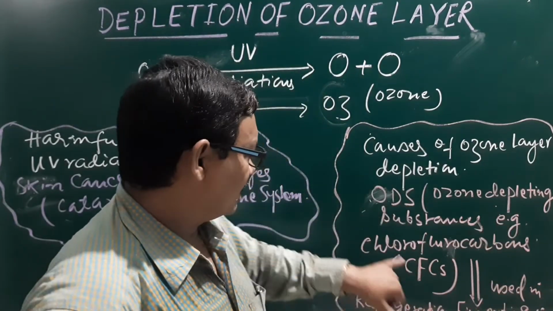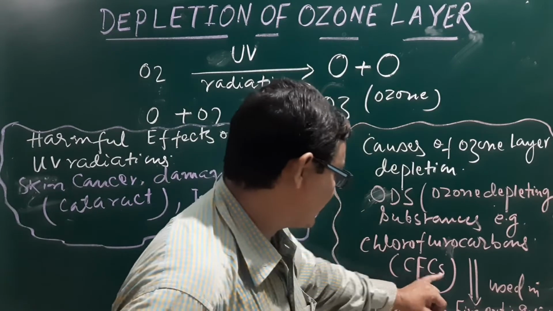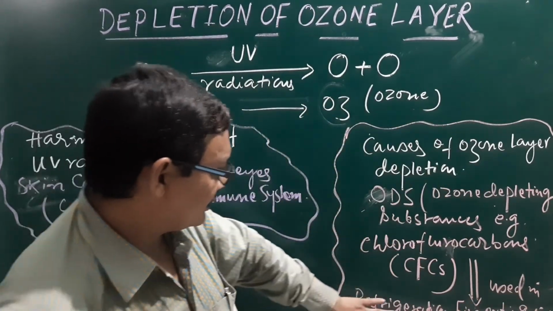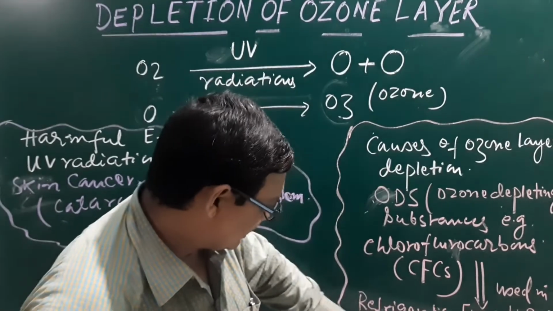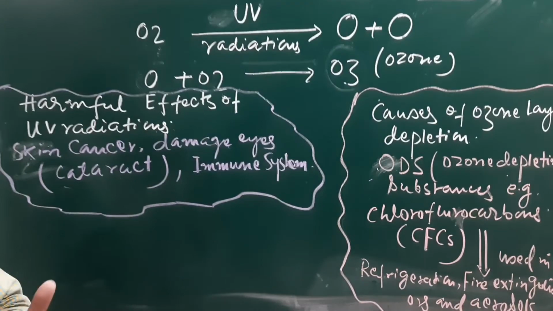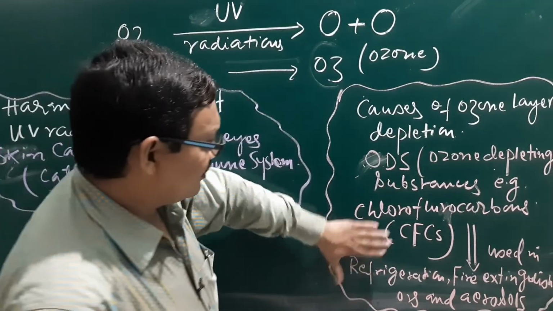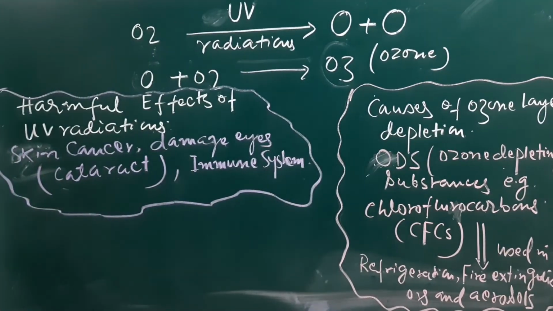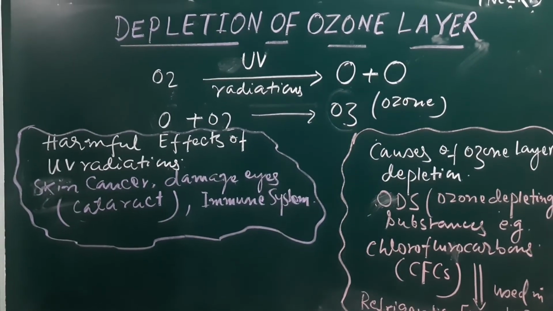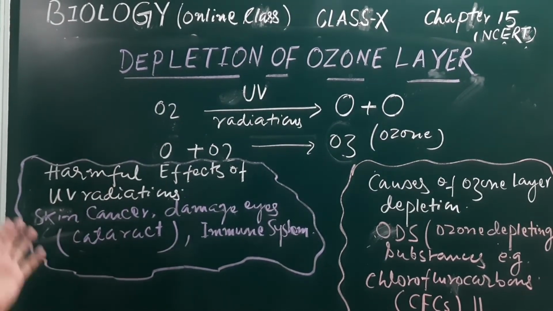Ozone depleting substances like chlorofluorocarbons, CFCs, are used in refrigeration, fire extinguishers and aerosols. In this way, there will be an impact on that umbrella, and it may be damaged, and there is a depletion, and due to that there will be harmful effects.